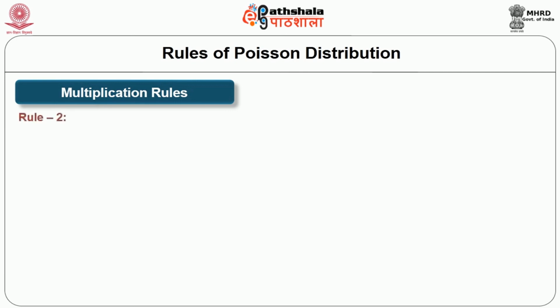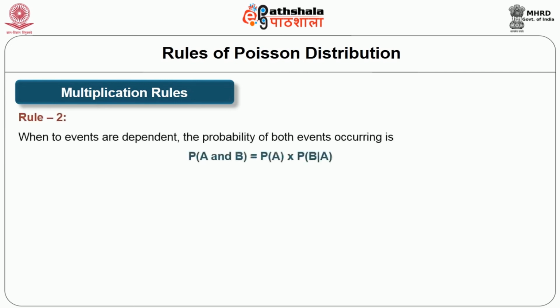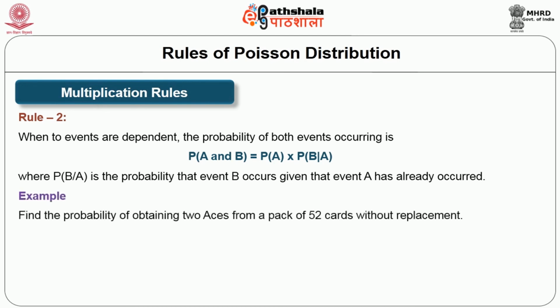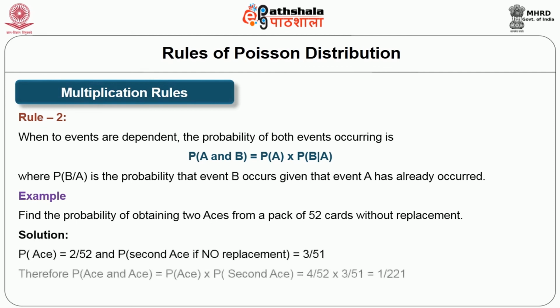So let us understand the rule 2 better. When two events are dependent, the probability of both events occurring, P of A and B, is equal to probability of A into probability of B given A, where the probability of B given A is the probability that event B occurs given that event A has already occurred. One more example: when you pick a card from 52 cards without replacement, you need to find out the probability, and the result will be calculated in the same pattern.